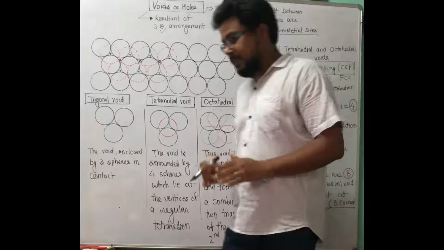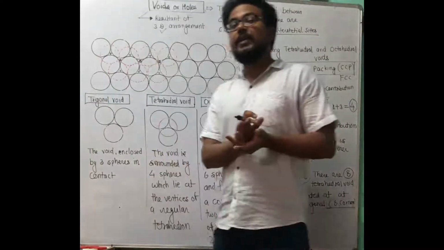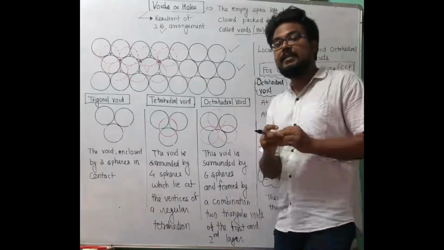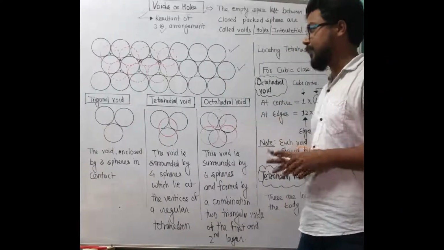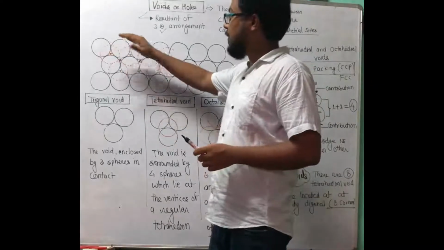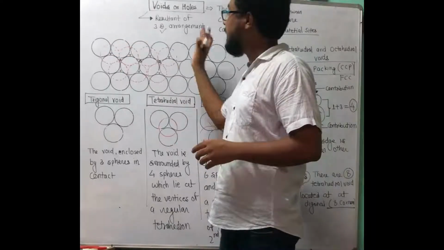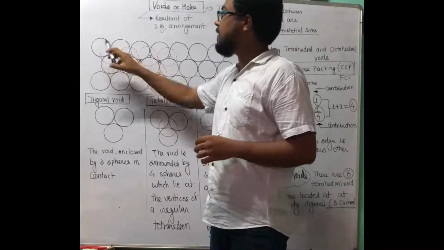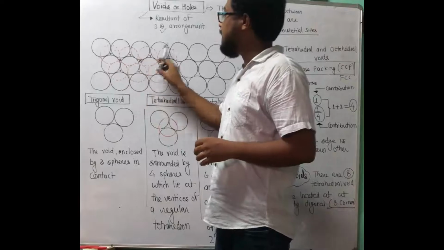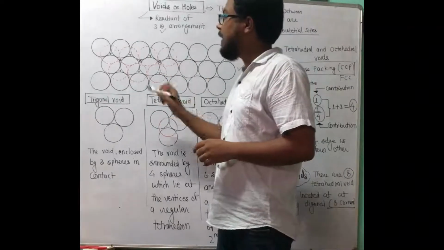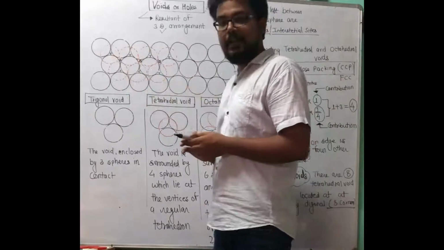Void, again I am saying, is an empty space left when spheres are arranged inside the cube. Here we have two layers in a three-dimensional arrangement. The solid black sphere is the first layer, and the dotted sphere is the second layer.